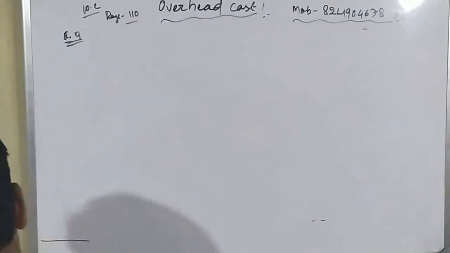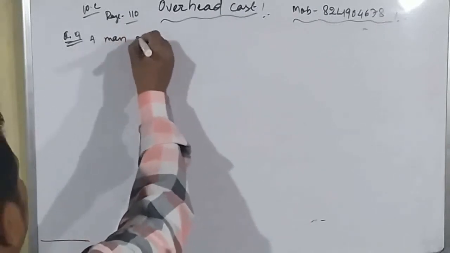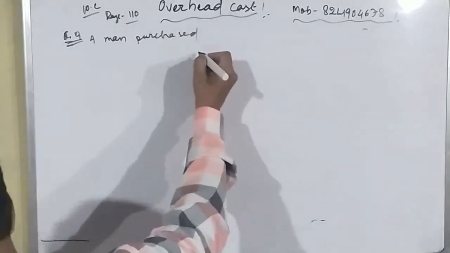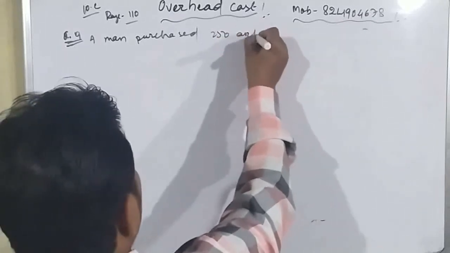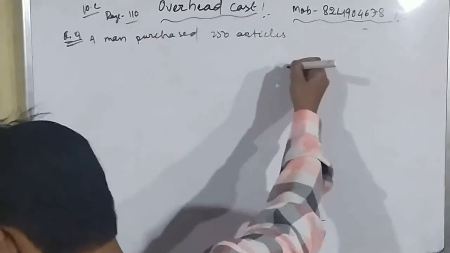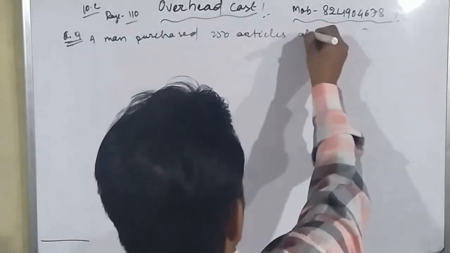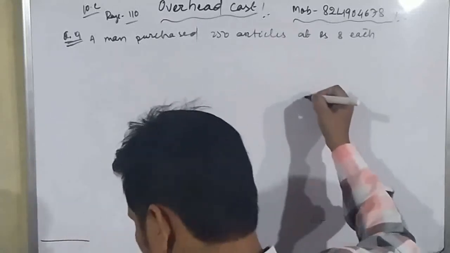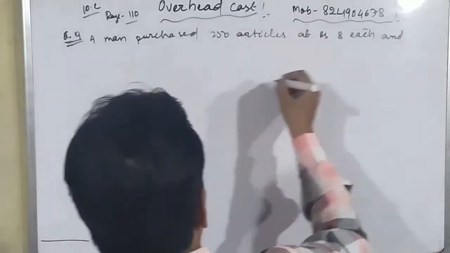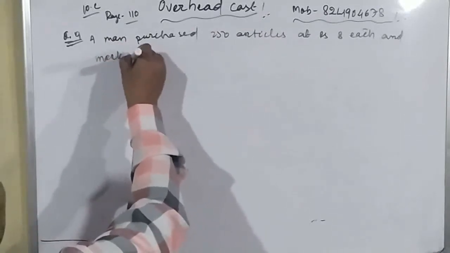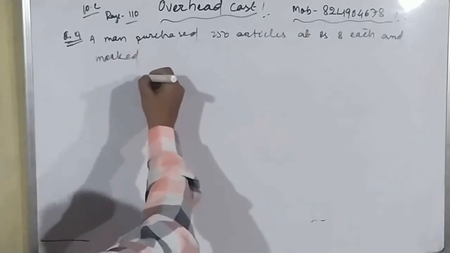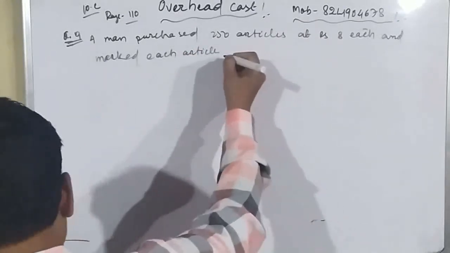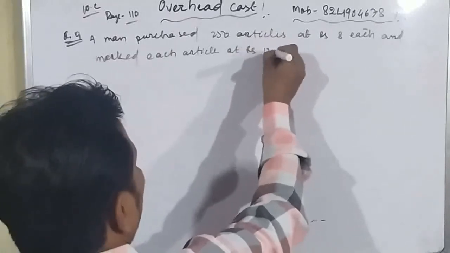A man purchased 250 articles at rupees 8 each, and marked each article at rupees 12.